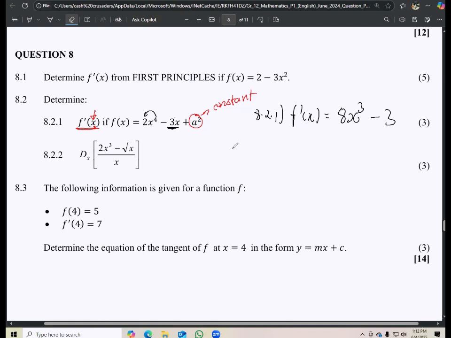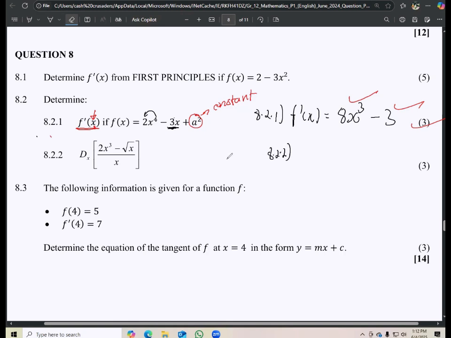And it's a mark here, it's a mark here, and also having to see that this should have been 0 is another mark, because by not indicating it, you understand that it's a constant value and should be 0. The derivative of any constant value is 0. So 3 marks just like that. Okay, then we have this one here, 8.2.2.